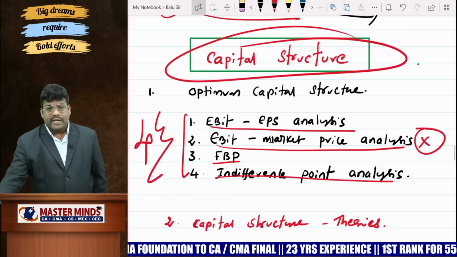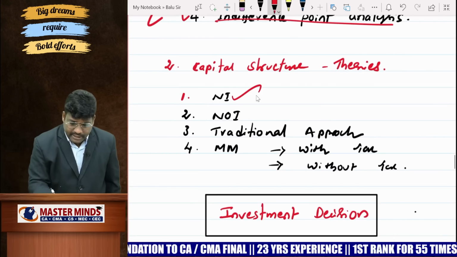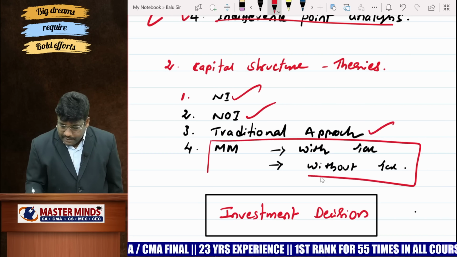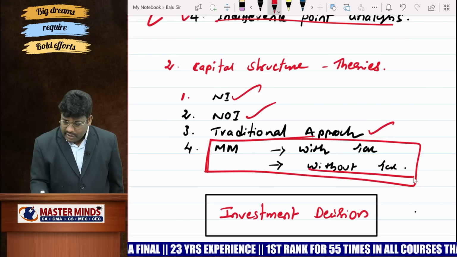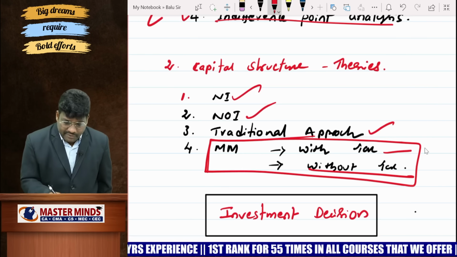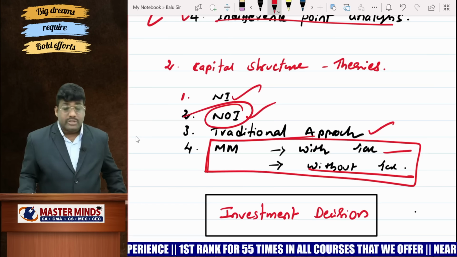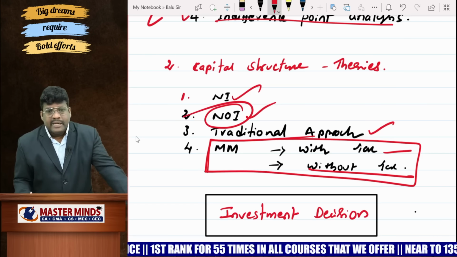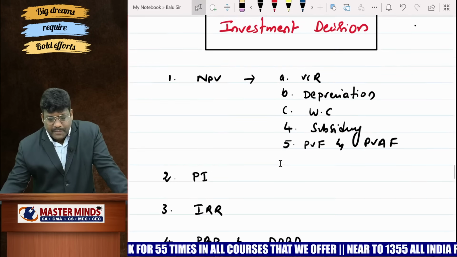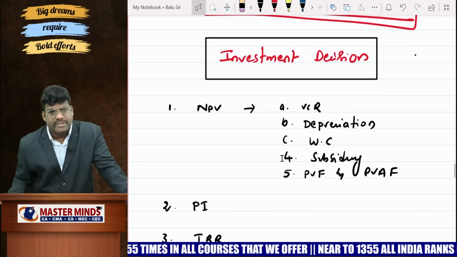Okay. Thereafter, capital structure theories: you have net income theory, net operating income theory. Traditional is there. You prioritize first the theories with tax and without tax. You learn this model, it would be useful. Thereafter, there is a chance to concentrate on the NOI approach and traditional approach also. You pay attention. Thereafter, investment decision, a very important chapter.